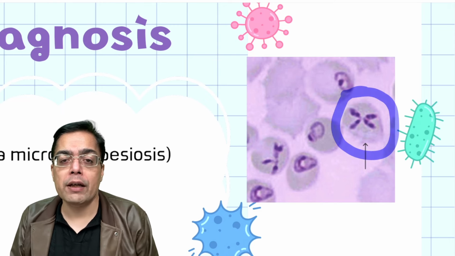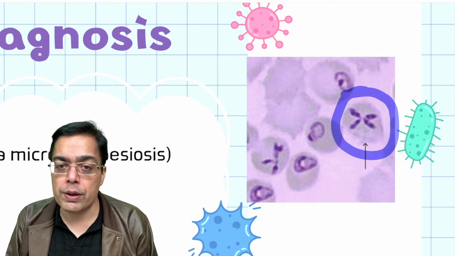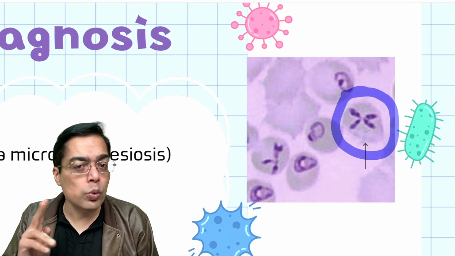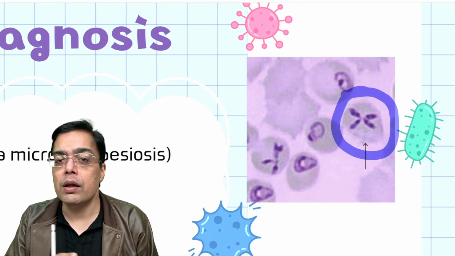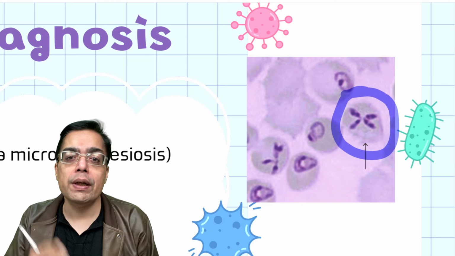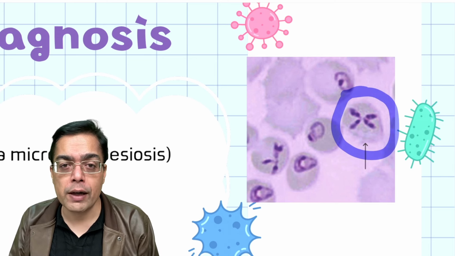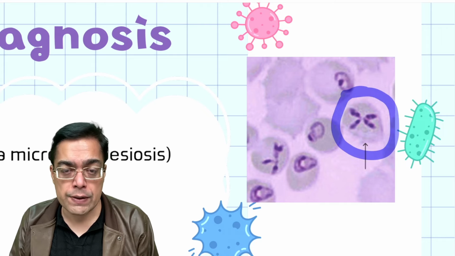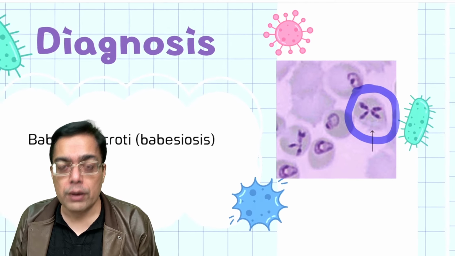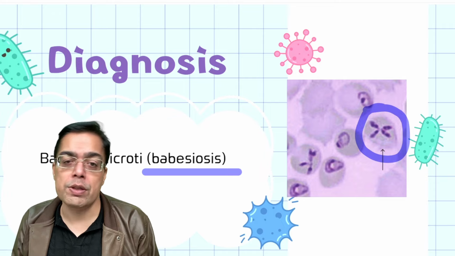Please do remember that Maltese cross can also be seen sometimes in the urine of a patient who is likely to be suffering from two conditions. Maltese cross in the urine is a feature of a patient suffering from either nephrotic syndrome, or a condition given the name of Fabry's disease. Now I hope you remember: what is the enzyme deficiency in Fabry's disease? Yes, you're right, it is caused because of a deficiency of an enzyme called alpha galactosidase, right? So make sure that the presence of Maltese cross in the RBC is not confused in the exam, because that is going to be a feature of babesiosis.